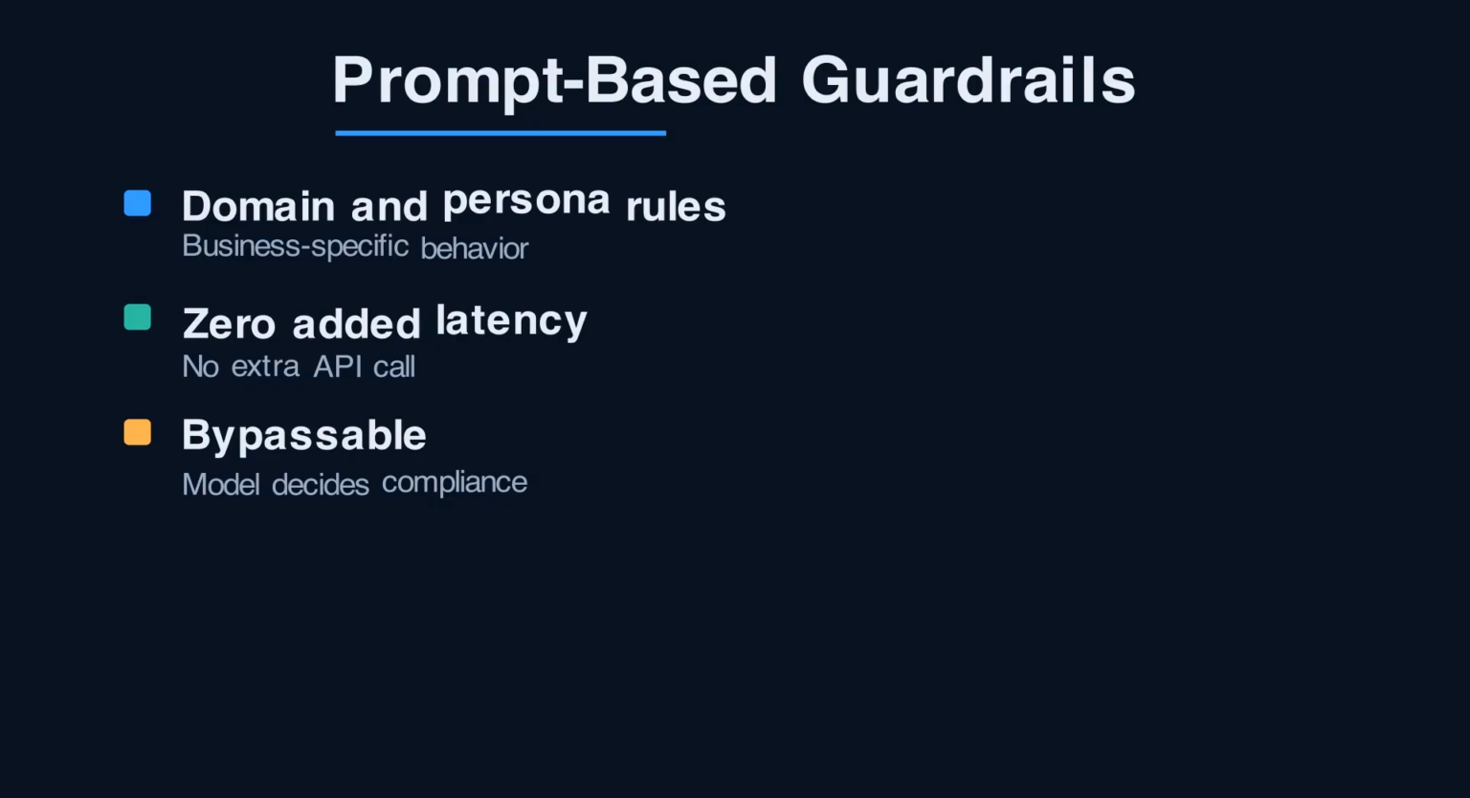The catch is enforceability. A determined user can talk the model out of its own instructions, and the model itself decides whether to comply. Treat prompt guardrails as soft policy and behavioral shaping, not as a security boundary you can certify.